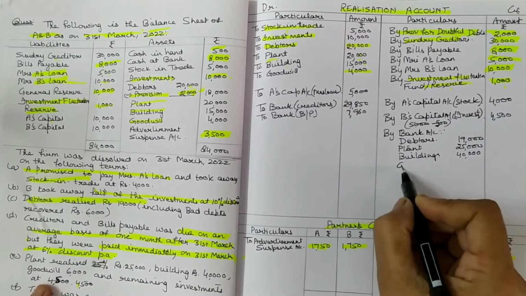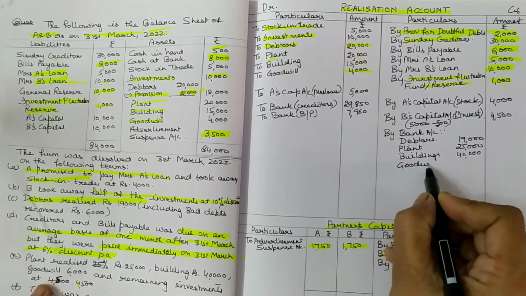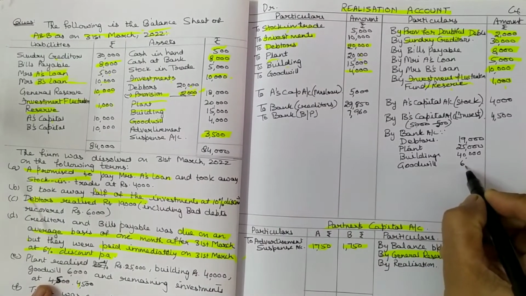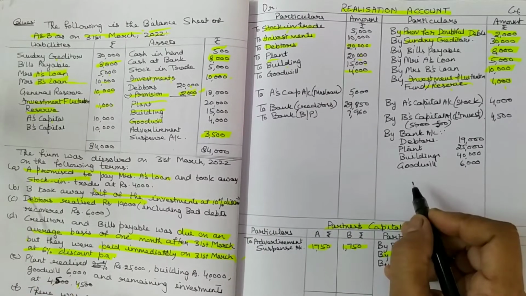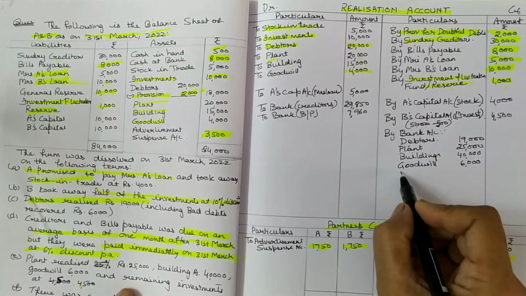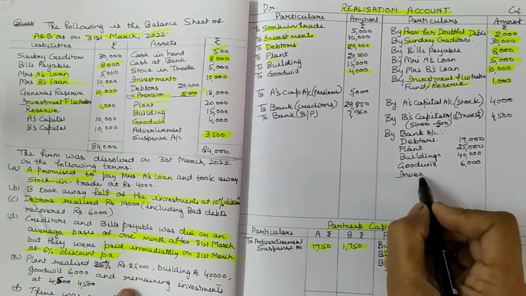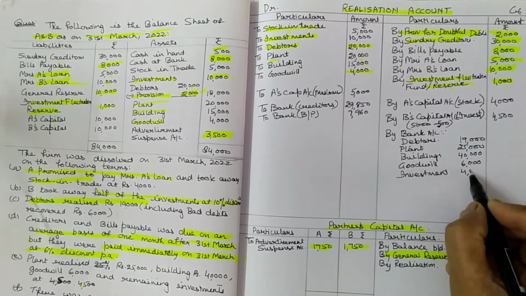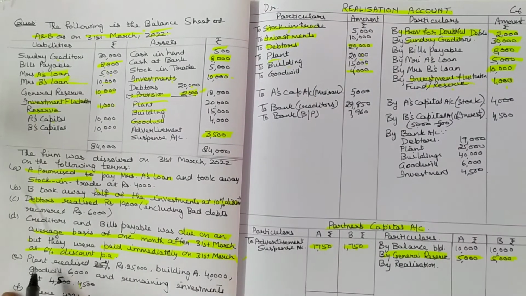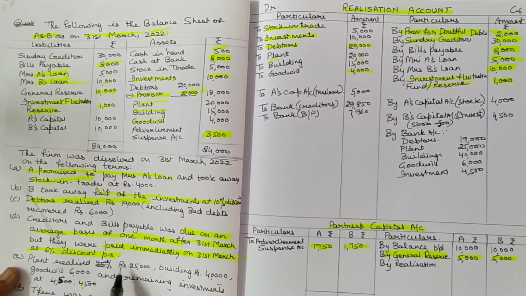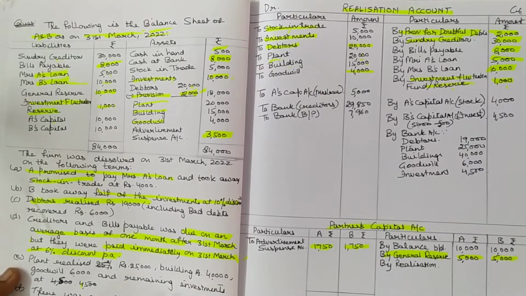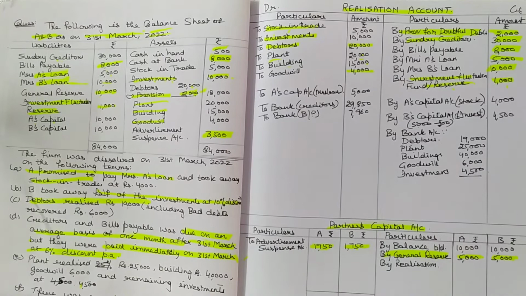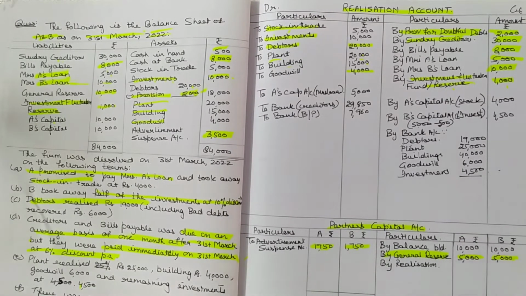And goodwill realized 6,000. Next, remaining investments realized 4,500. Okay, this point I have done. Plant, building, goodwill, remaining investments. Okay, here. Next point is you have to do total here.